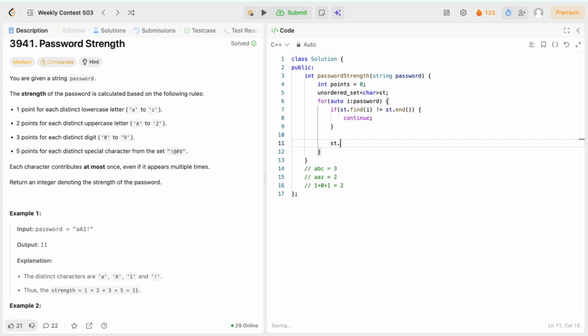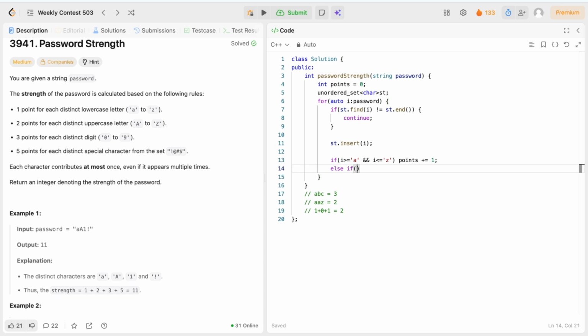we are going to store it in our set, and we are going to increase our points according to the given rules. So if the character is greater than or equal to lowercase a and less than or equal to z, then the points will be increased by 1.